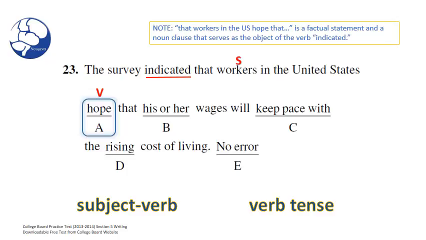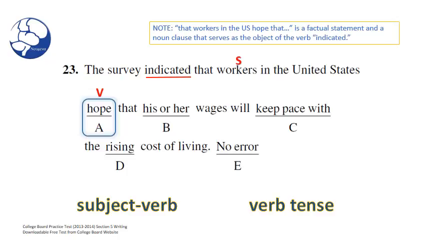That workers in the United States hope that his or her wages will keep pace with the rising cost of living is actually a factual statement, and a noun clause that serves as the object of the verb indicated. Usually the noun clause of the sentence, when functioning as an object of a verb, doesn't affect the main verb. So we're okay with hope for now, because indicated really doesn't tell us anything about how to use hope or which tense it should be.